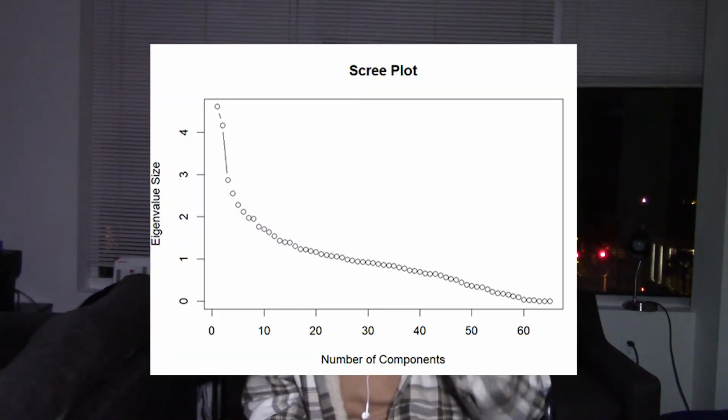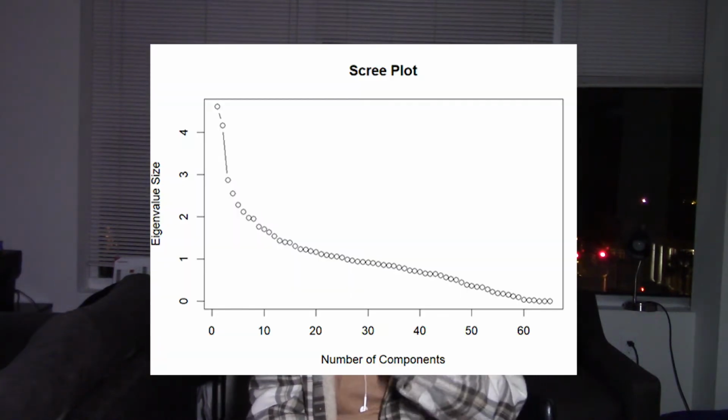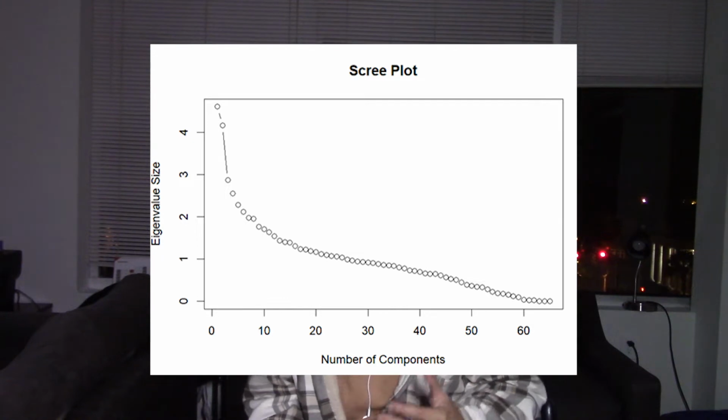But I found, according to the scree plot that I'm going to show right now, an elbow kind of occurs at the third component mark, and so for the sake of simplicity, that's what I'll be going with. I'll be going with 3 components for now, although I do understand it's grossly underestimating the total variance, but for now, I'll go with 3 components.